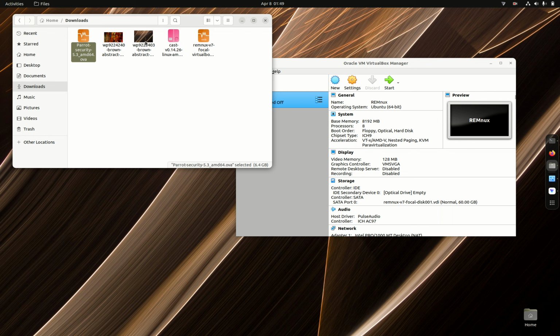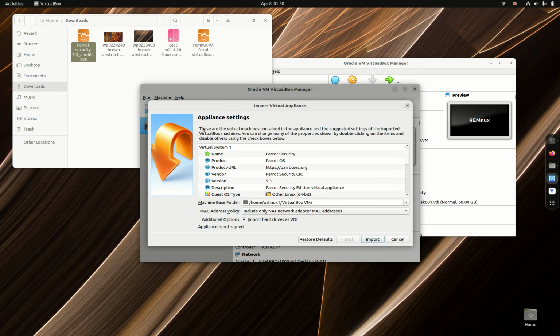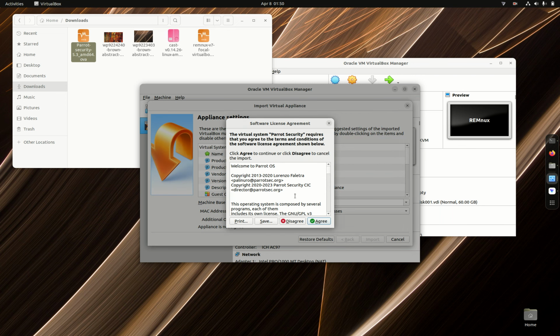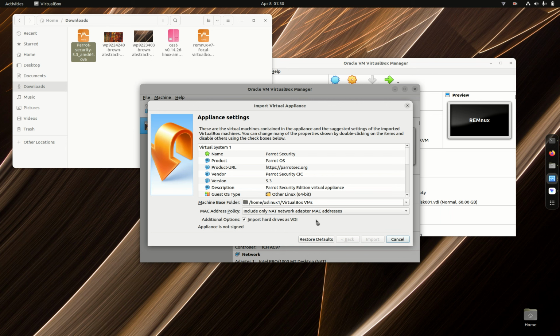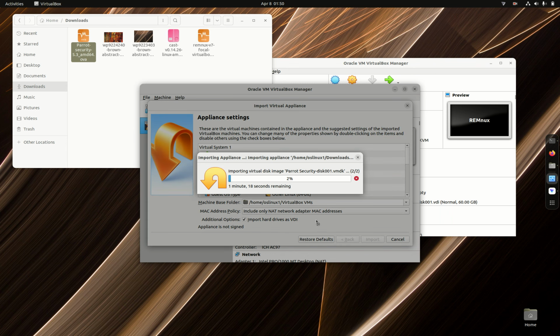Exit off that. Let's say open with VirtualBox, import, I agree. Let's give it a moment to go through this process of importing it. It's pretty straightforward. It's not too complicated.